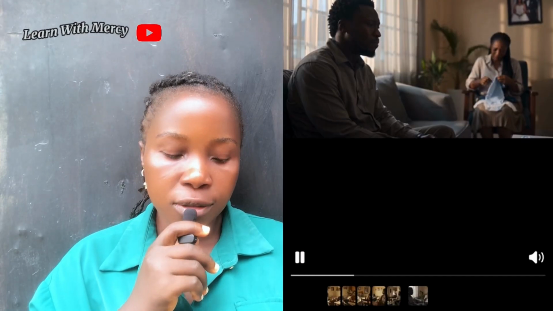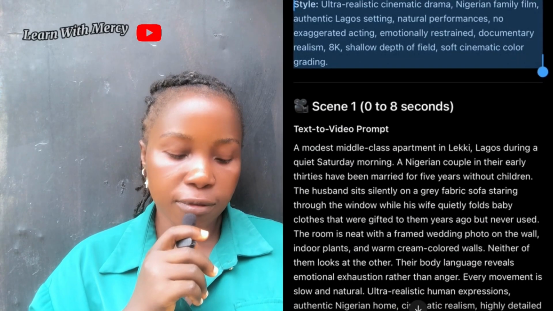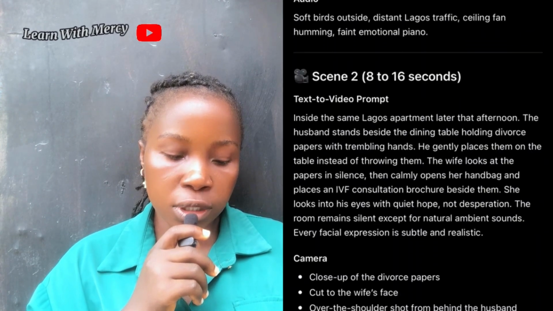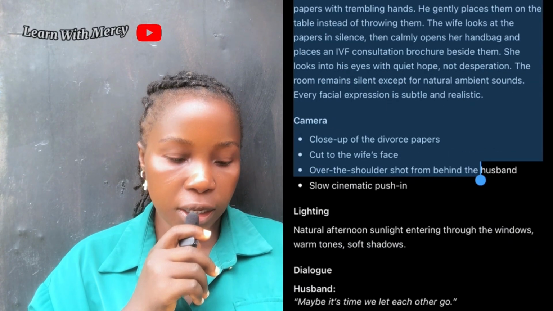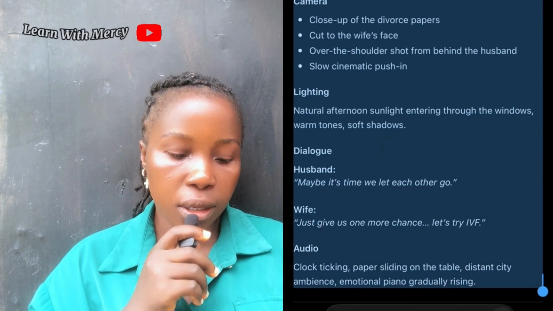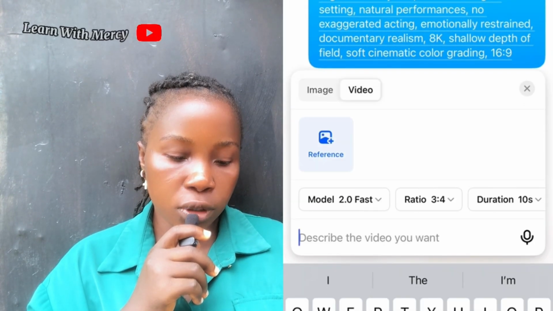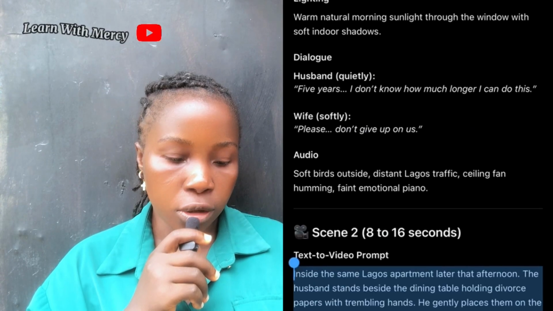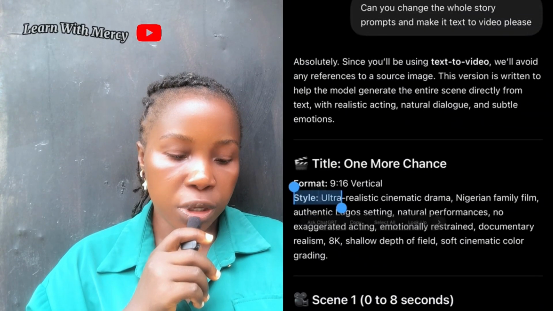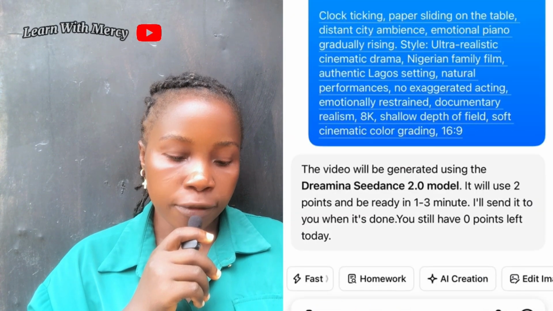So the video came out very perfect. It came out well. The text to video prompt came out very perfect. So I have to go back to ChatGPT and copy the second prompt here, copy everything here. I went back and pasted my prompt, the second prompt, changed it to video, still using the same 2.0 fast, the same model. Okay, I also copied this style too to paste it there. So after pasting it, I clicked on the arrow for it to generate.